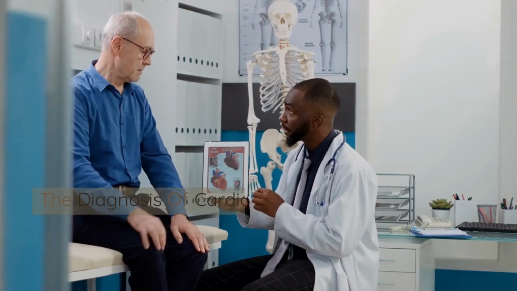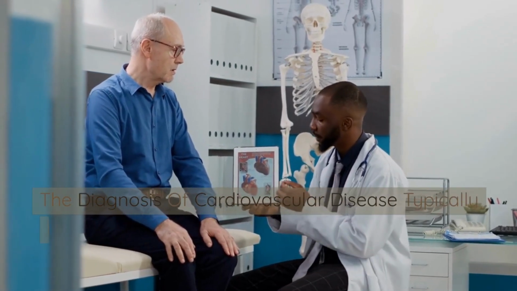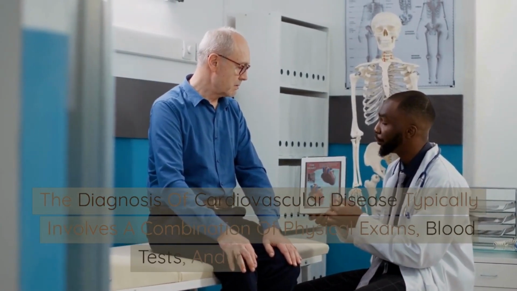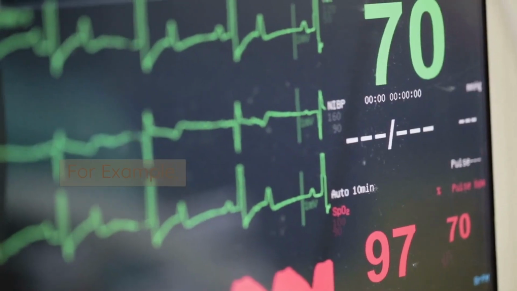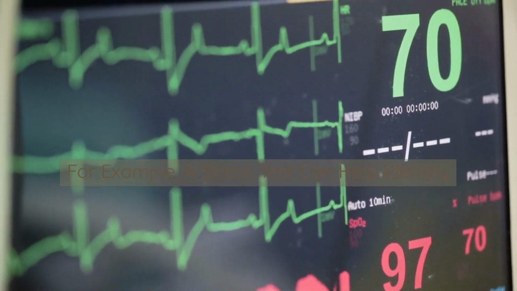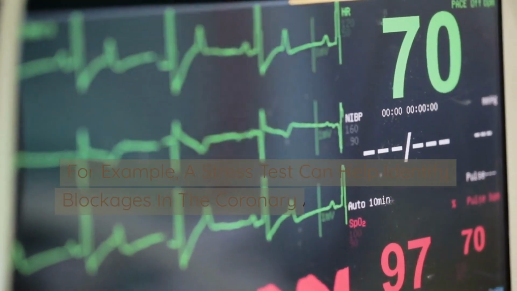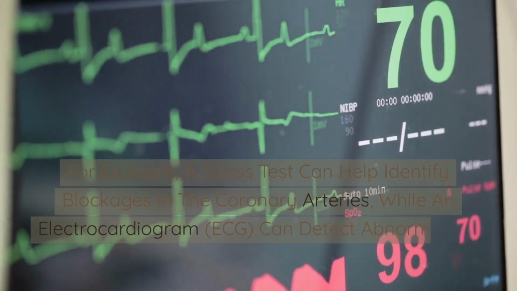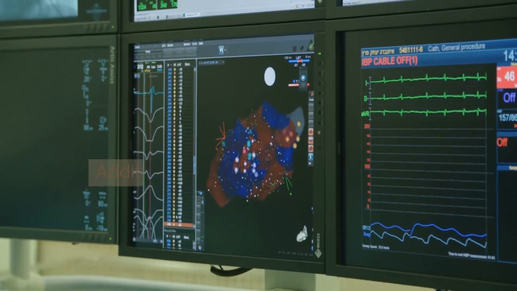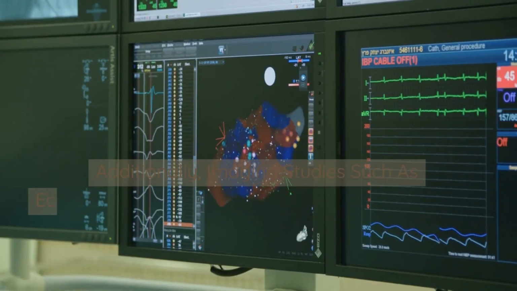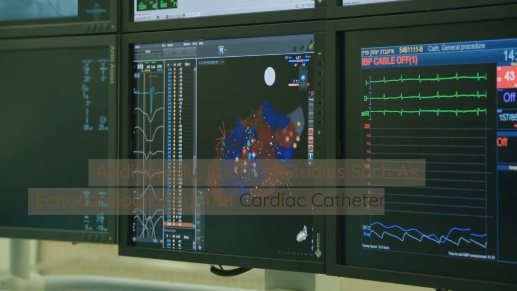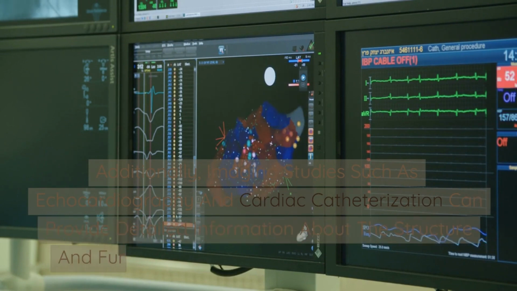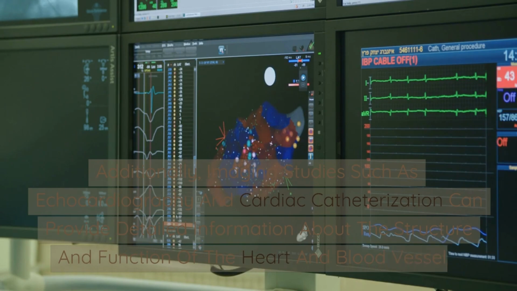The diagnosis of cardiovascular disease typically involves a combination of physical exams, blood tests, and imaging studies. For example, a stress test can help identify blockages in the coronary arteries, while an electrocardiogram, ECG, can detect abnormalities in heart rhythm. Additionally, imaging studies such as echocardiography and cardiac catheterization can provide detailed information about the structure and function of the heart and blood vessels.